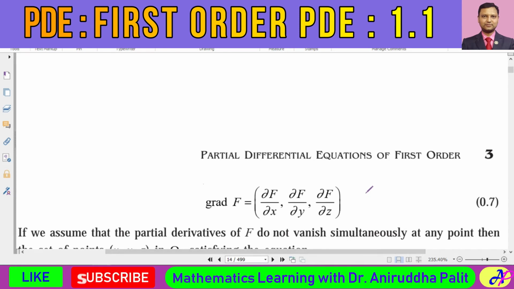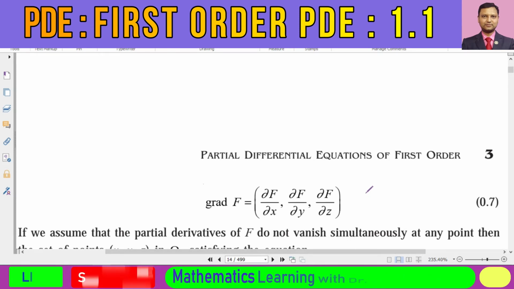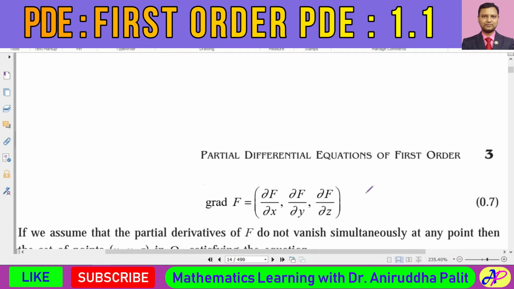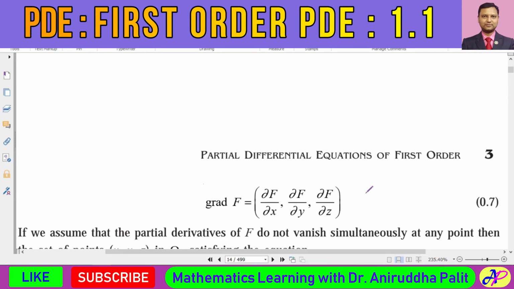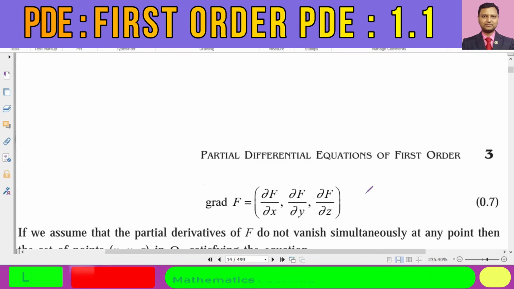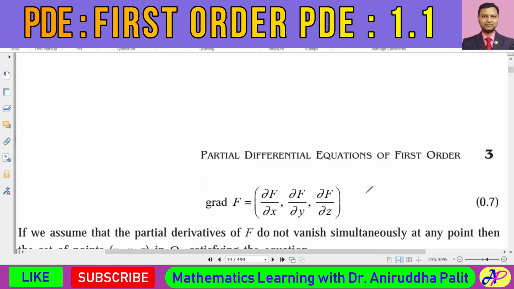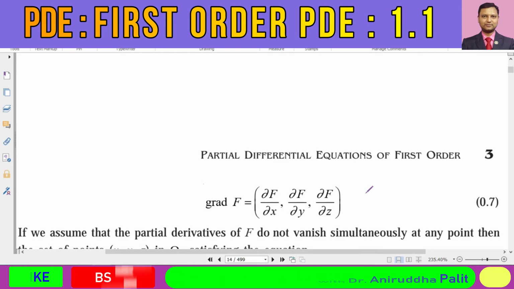These results have been discussed in differential geometry, and if you want to study these results in detail, you can go through the book of Ghosh and Maiti, the differential calculus of vector valued functions. You'd get this kind of results.